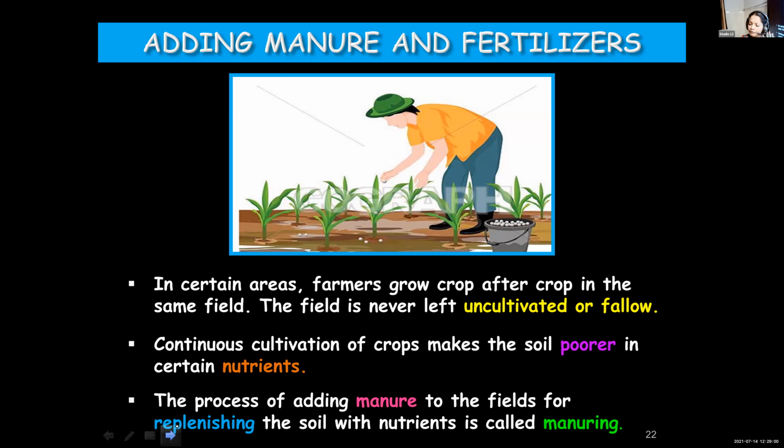And if we add more fertilizers, the plants will grow. But that is only for a short term. You can find immediate results: the plants will grow and we will get better yield. But gradually, in the long run, that can be highly damaging both for plants and for the soil. It will affect the fertility. The pH and all will fluctuate after some time.